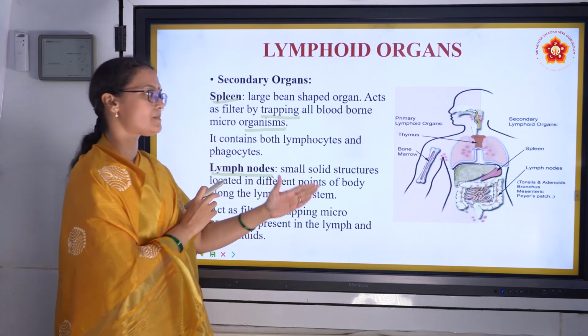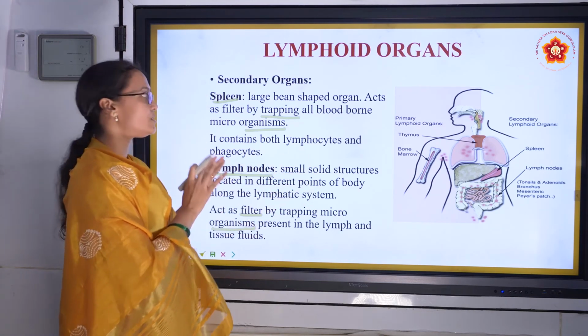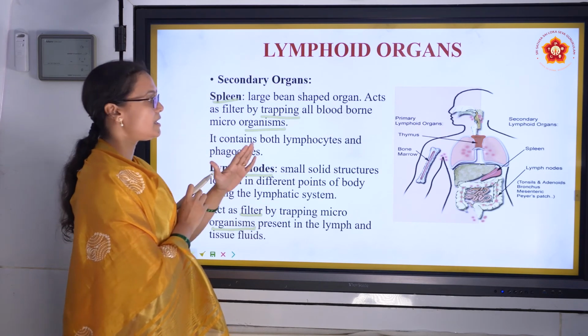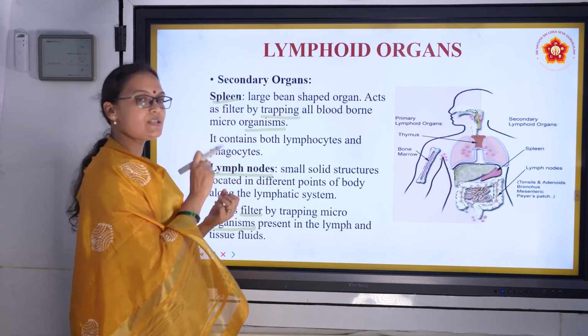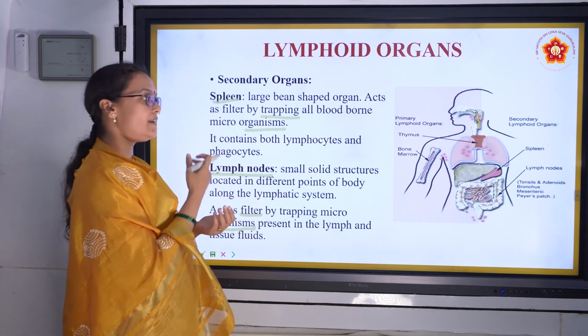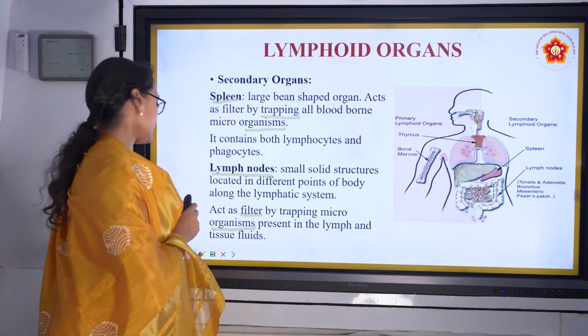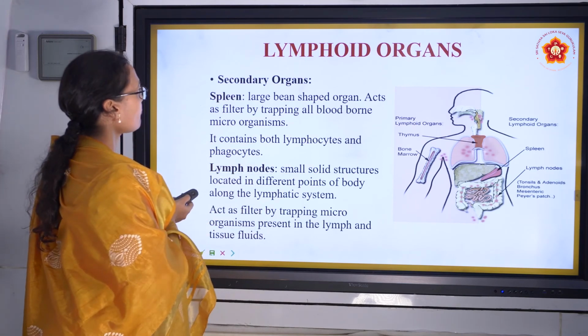The same with the Peyer's patch, same with appendix. All the secondary lymphoid organs, spleen, lymph nodes, Peyer's patch, everywhere, they trap these microorganisms and the lymphocytes kill them.